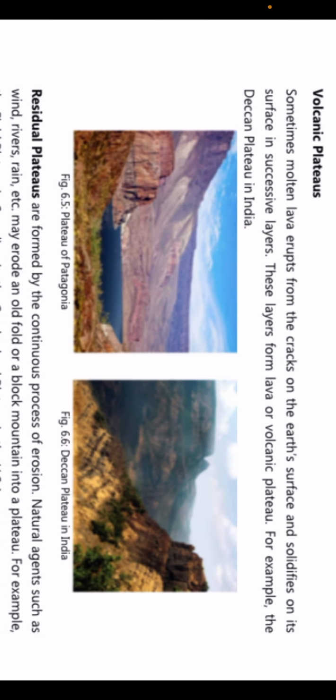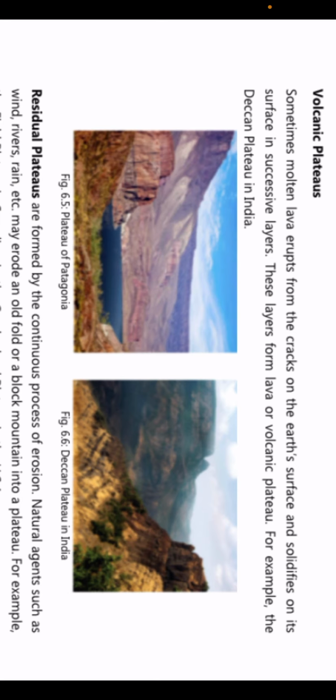Next comes the volcanic plateau. Sometimes molten magma erupts from the cracks on the Earth's surface. So what happens is that the volcanoes erupt, and जो lava है that comes out from the Earth's surface and solidifies on its surface. और जैसे ही लावा बाहर निकलता है, when it's very hot lava, right, when it cools down it turns into a black color and it becomes solid rock. So they say that it solidifies on its surface in successive layers, और वो कुछ layers बन जाती हैं, and that's how they form this kind of a plateau.